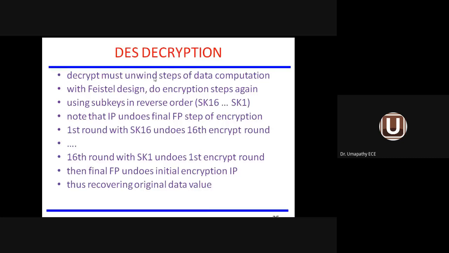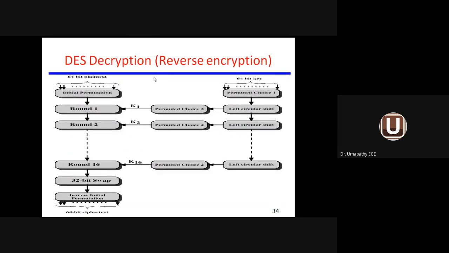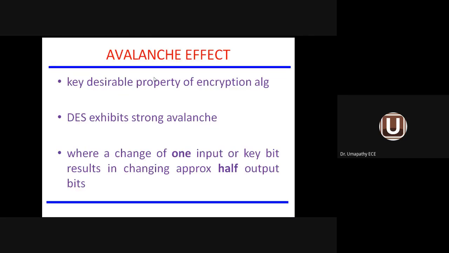So DES decryption is totally the reverse of the encryption methodology. Whatever steps we followed in the process of encryption are totally opposite for decryption. There is an effect called the avalanche effect. It's a key desirable property of an encryption algorithm. Strong avalanche.